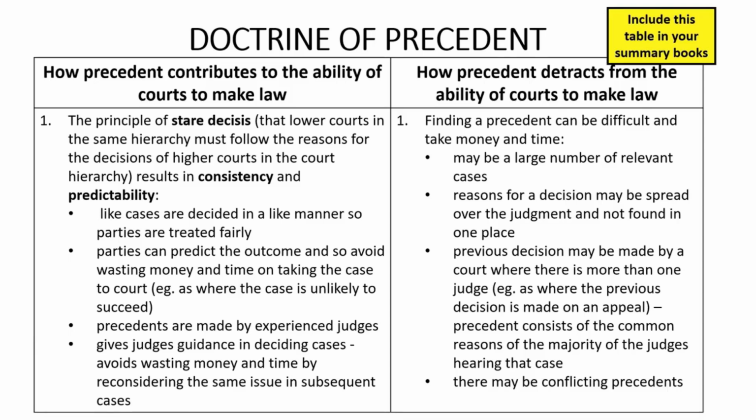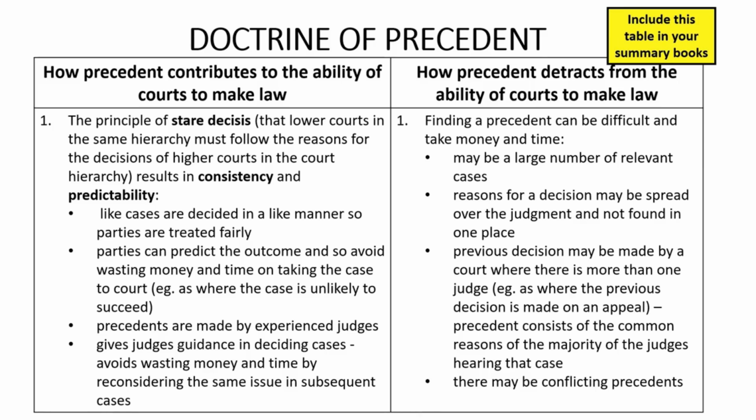The first way in which the doctrine of precedent contributes to the ability of the courts to make law is that the principle of stare decisis, that is, that lower courts in the same court hierarchy must follow the reasons for the decisions of higher courts in the court hierarchy, results in consistency and predictability. As I've explained, consistency means that like cases are decided in a like manner, so parties are treated fairly.